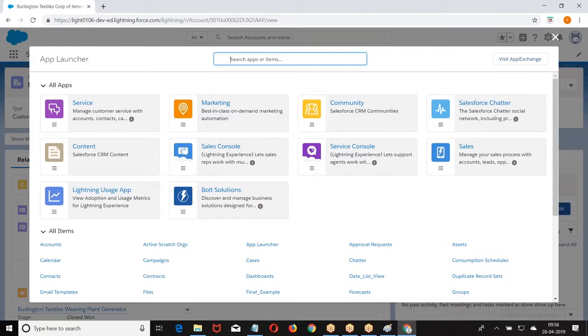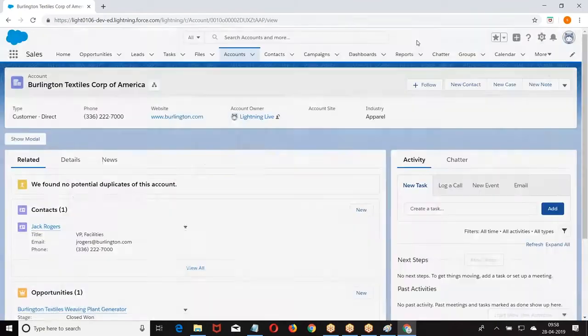Now, when you generally go to the classic, what are the navigations we have? Setup, administer, build, deploy, monitor. When you look at the Lightning Experience, the same options you find in the classic are recategorized.